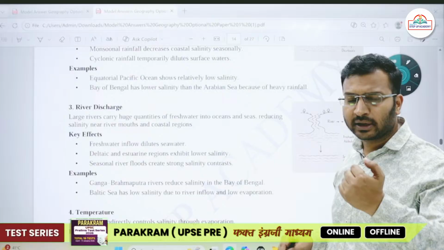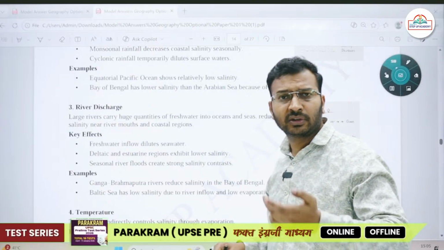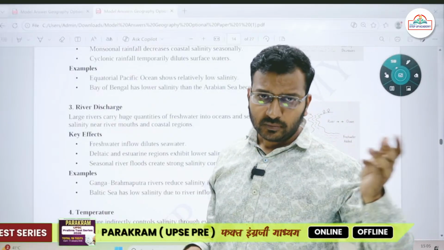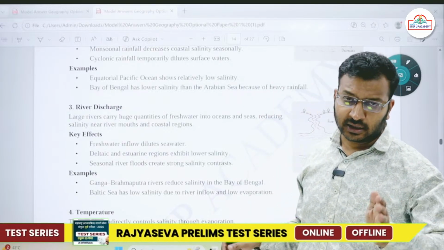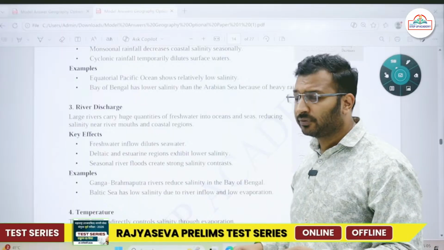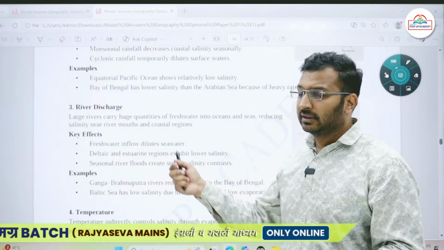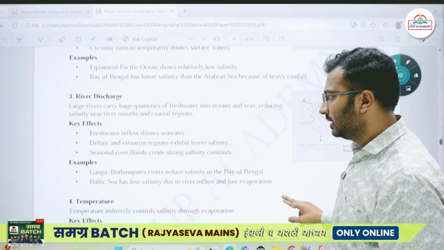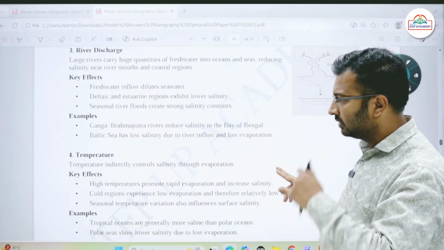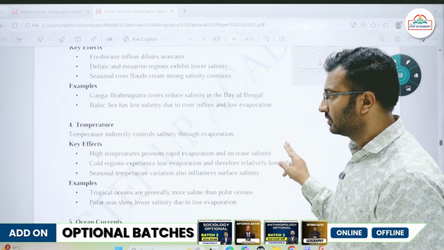Wherever rivers are discharging large amounts of fresh water, we find a little less salinity. इसका और एक example है. For example, you go to the mouth of the Narmada river, ठीक है, गुजरात के पास, where the Narmada river is joining the Arabian Sea. You will find that at that place the salinity will be comparatively less. ठीक है. Then another, go to the Amazon river as well.